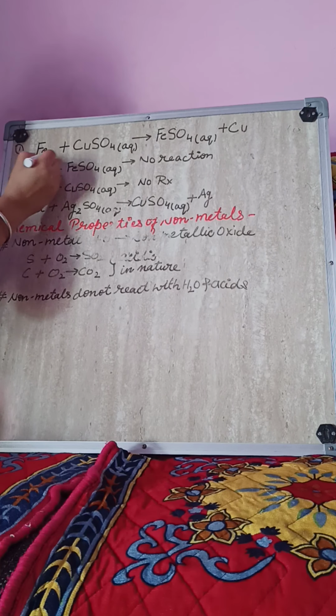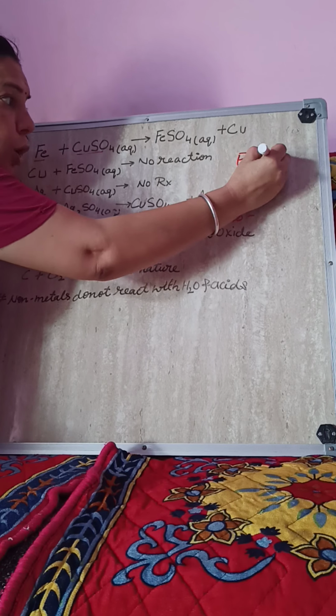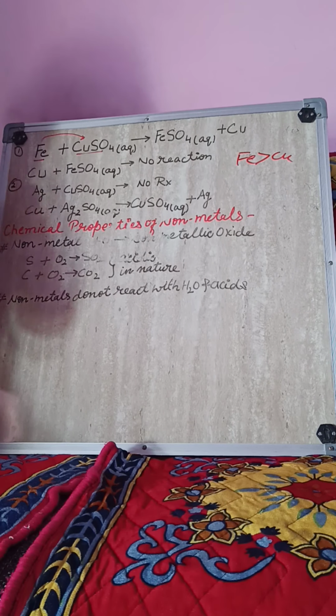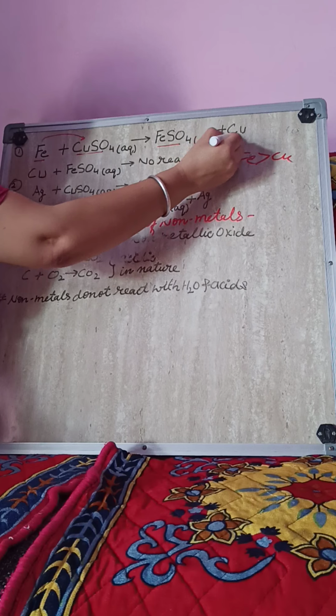So when iron reacts with copper sulfate solution, as we can see, iron is more reactive than copper. So iron will displace copper from its salt, and there is a formation of iron sulfate plus copper.